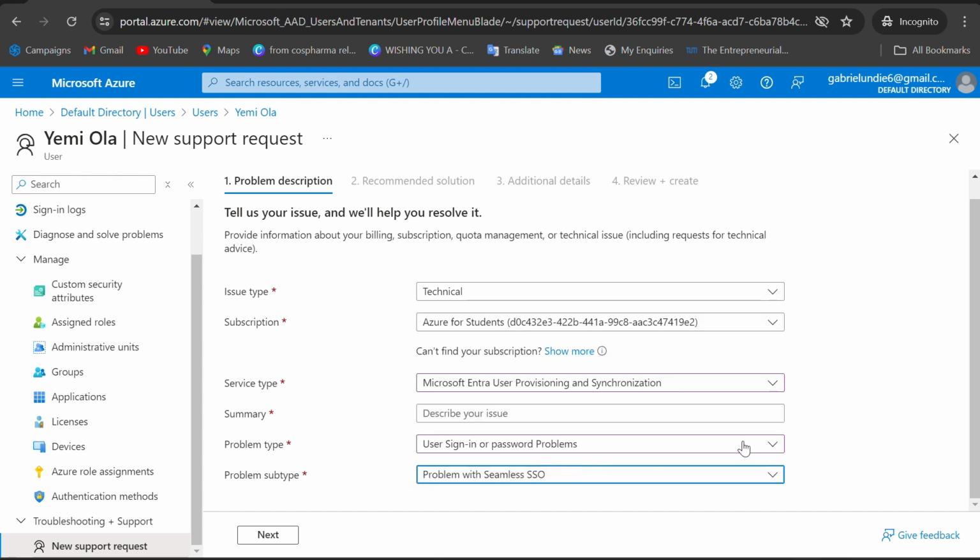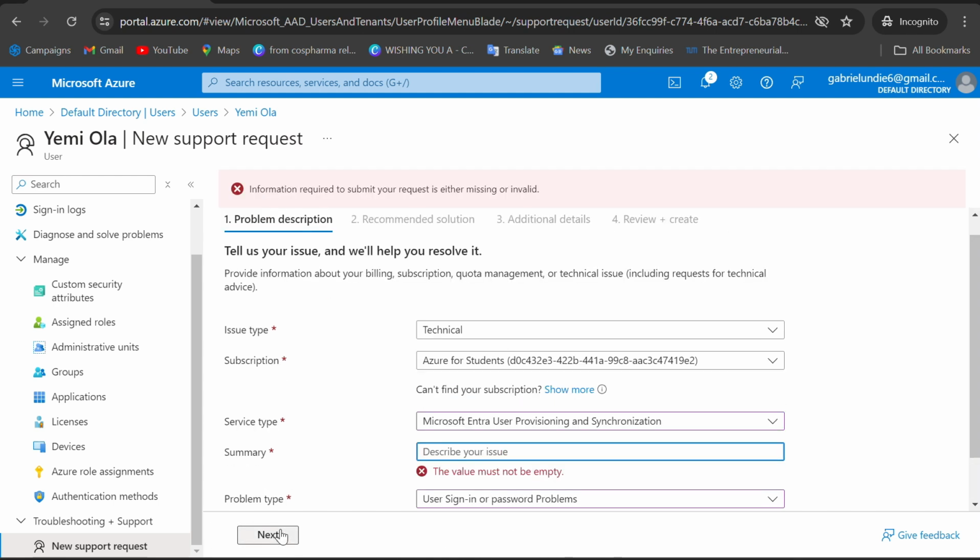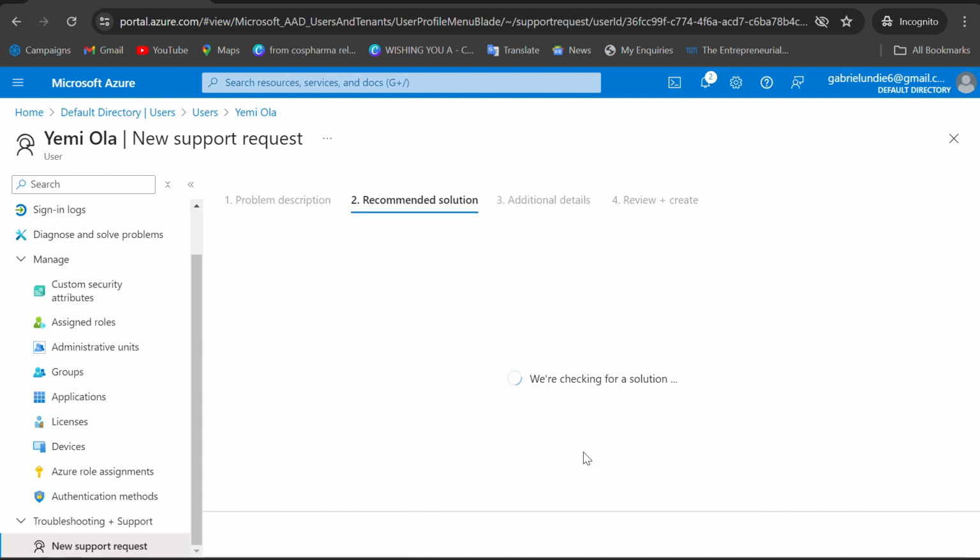If that is the case, then you click on next, and you know that you have to follow this procedure from problem description now to recommended solution and to additional details, then review and create. Once you create the ticket, that is all. Okay, once you click on next, and the information required to submit is here, maybe you can put anything, just "problem", since we are in the demo. All right, so you click on next.